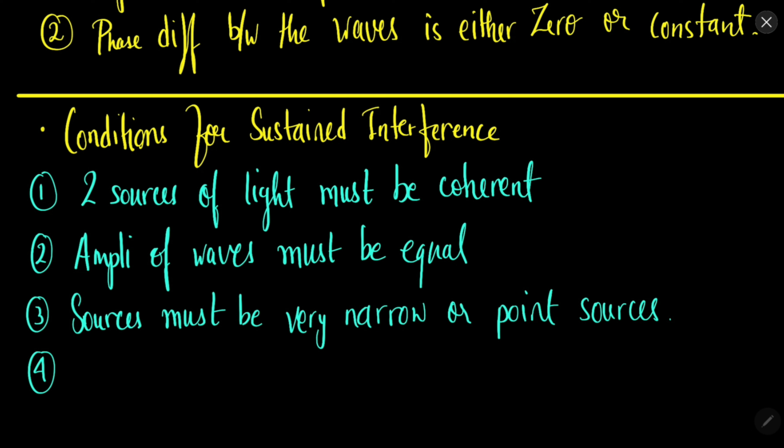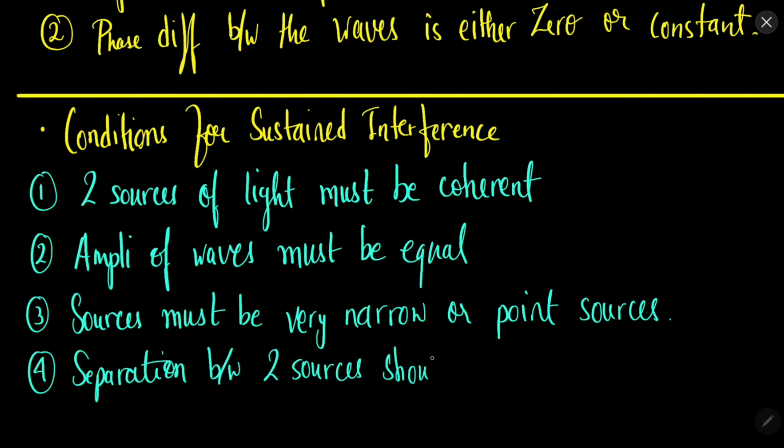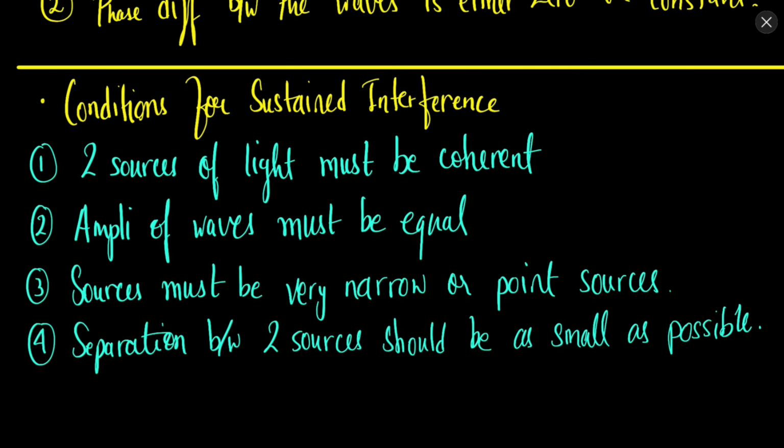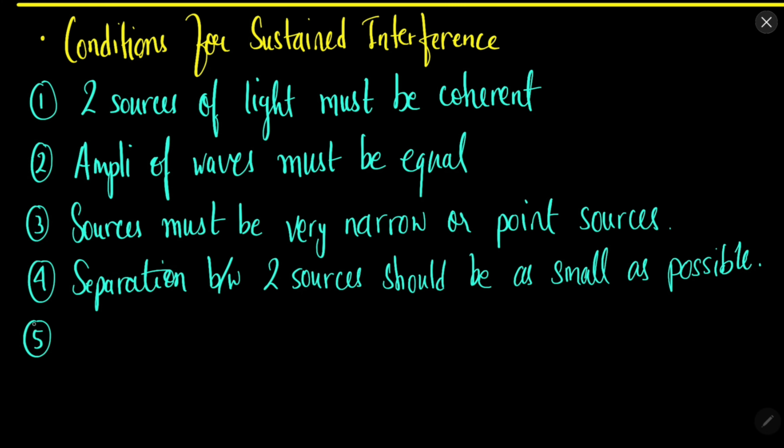Next, the separation between two sources should be as small as possible. Why? Because if the separation is large, then there will be a path difference and there will be some change in the location. So we want these sources to be as close as possible.